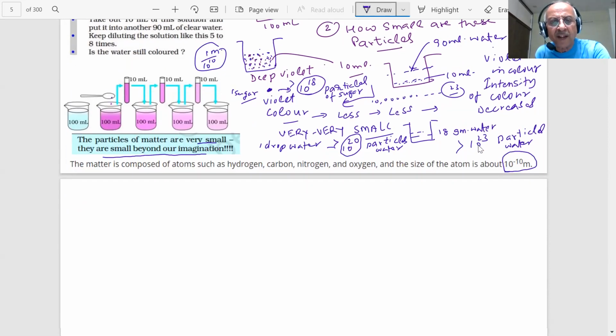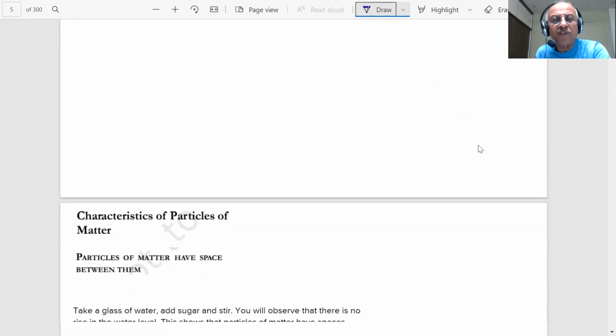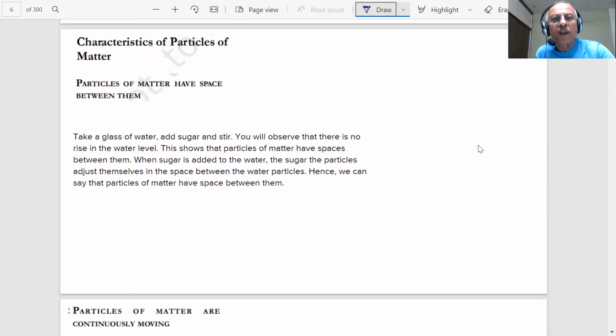So we have done activities and we have reached one stage. The next question has always been with us. What are the characteristics of the particles of matter, students? You are saying they are very tiny, small in size beyond our imagination. What are the properties of these particles, students? What are the characteristics of the particles of matter?